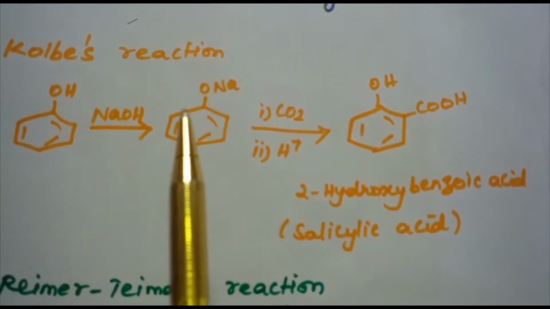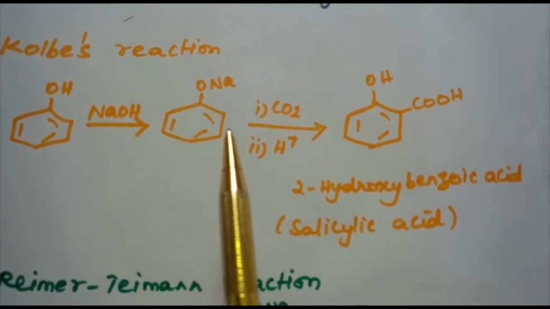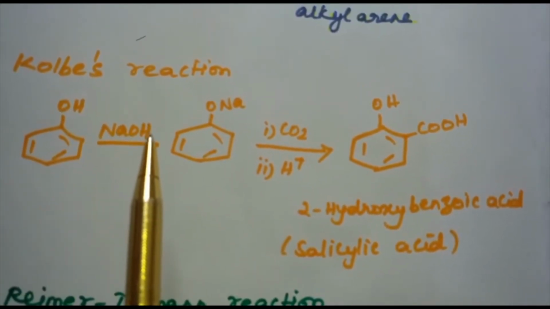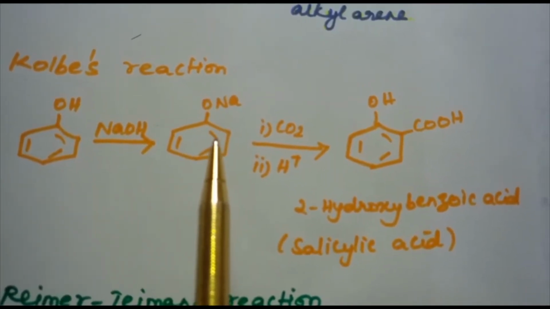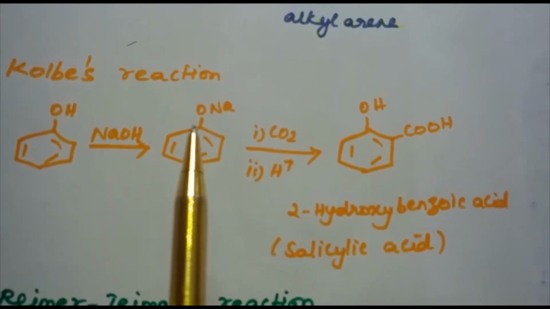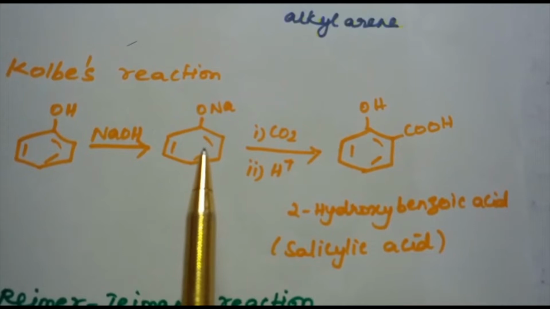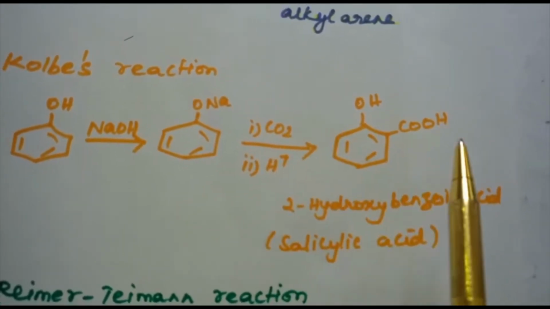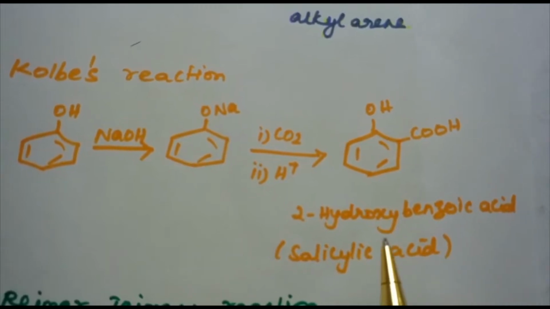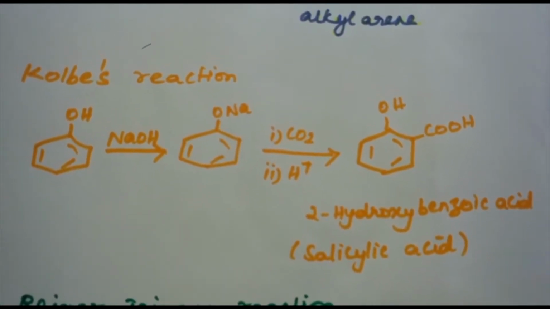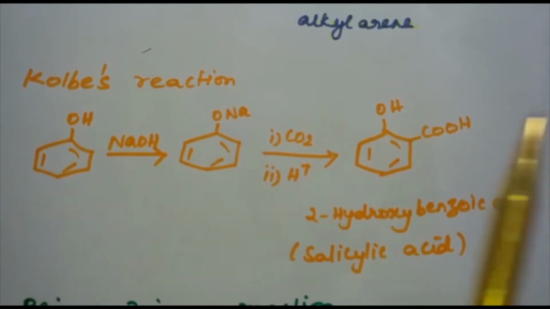In Kolbe's reaction, the phenoxide ion generated by treating phenol with sodium hydroxide is found to be more reactive than phenol towards electrophilic aromatic substitution. Therefore, it undergoes electrophilic substitution with carbon dioxide, which is a weak electrophile. Ortho-hydroxybenzoic acid, also known as salicylic acid, is obtained as the product in Kolbe's reaction.